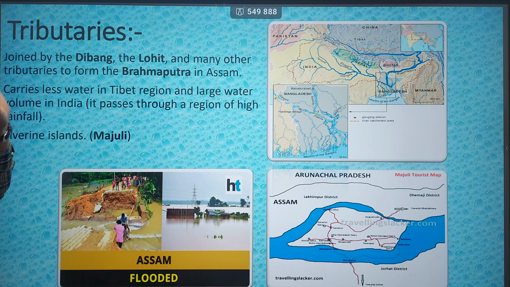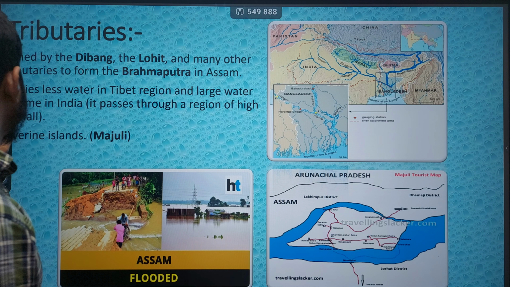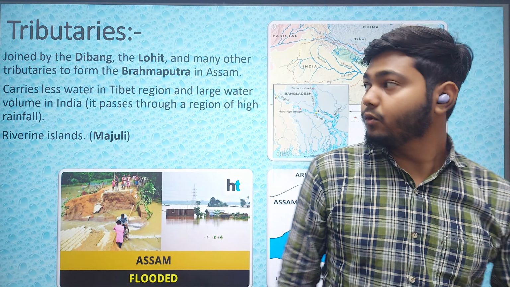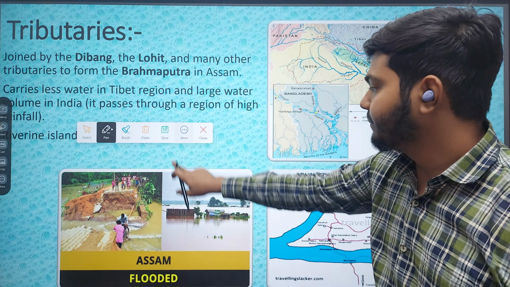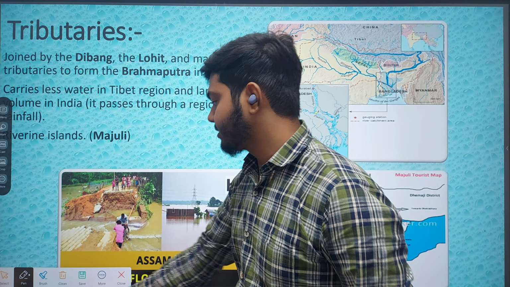Next slide. Okay. So in this slide, what we are going to see is the tributaries of Brahmaputra river. In the previous slide, I have told you two important tributaries, the Dibang and the Lohit.